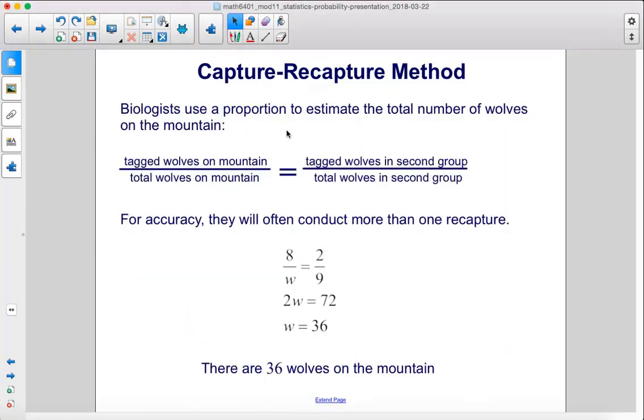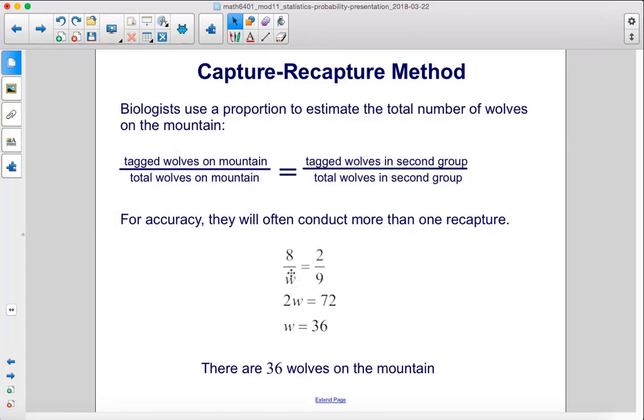Biologists use a proportion to estimate the total number of wolves on the mountain. So we have the tagged wolves on the mountain over the total wolves on the mountain equals the tagged wolves in the second group over the total wolves in the second group. For accuracy, they will often conduct more than one recapture. So, for example, we had 8 original tagged wolves over the total wolves on the mountain, W, because W is what we're trying to figure out. Then we had 2 tagged wolves in the second group, and there were 9 wolves in the second group.